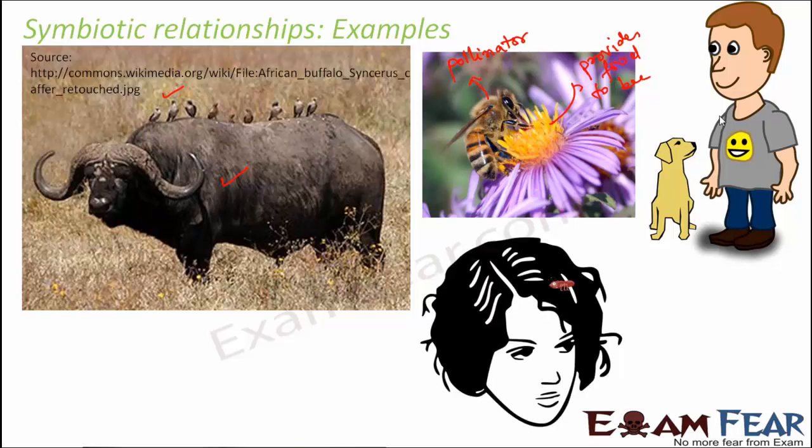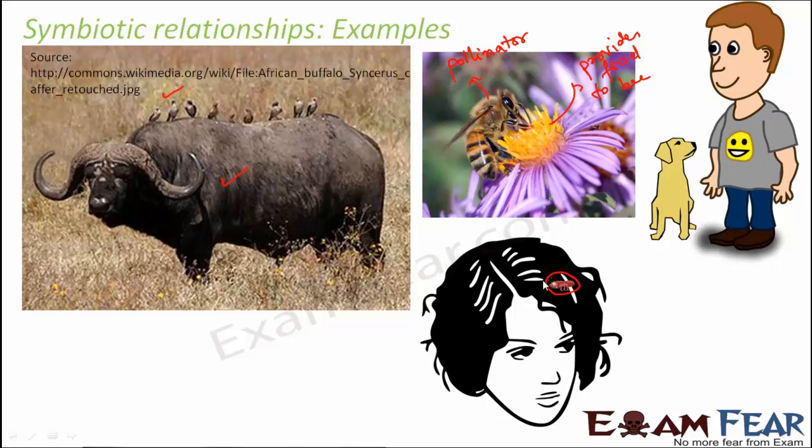Now, it is not always necessary that the benefit has to be mutual, because in fact, when I defined symbiosis, I clearly mentioned that it is an association where one or both the organisms are benefited. So, if you look at this example, the lice present in the hair. In this case, the lice feeds on the blood from the hair. So, the lice actually takes in nutrition from our head. But is our head getting benefited in any way? Not really.